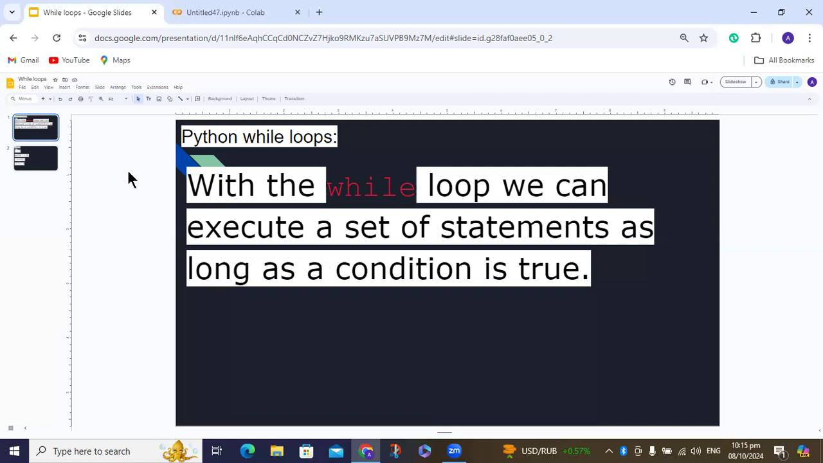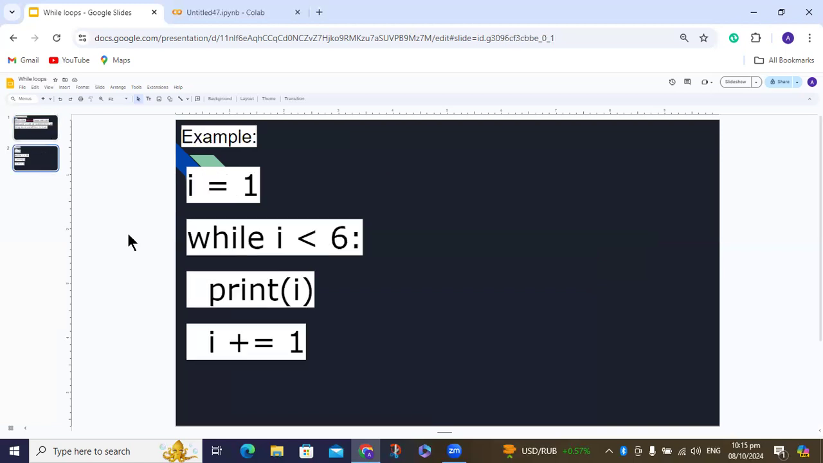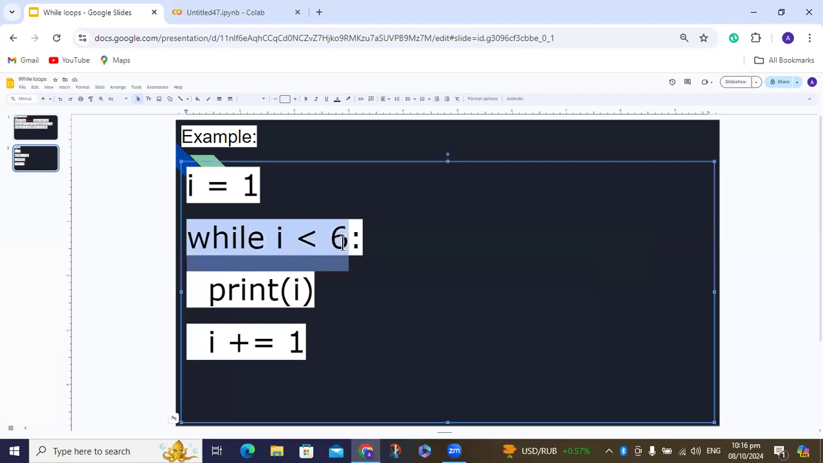So let's see an example of a condition and understand it more. So we have a condition in which I is equal to 1. So we will use while loop while I is less than 6. So here is a condition: while I is less than 6. So when we print I, in the output it will show all the numbers less than 6. So let's print this and see the output.